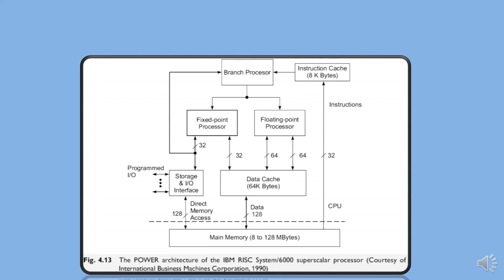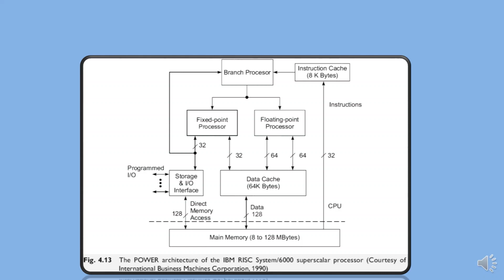As with any RISC processor, the RS6000 used hardwired rather than microcoded control logic. The system used a number of wide buses ranging from one word, that is 32 bits, for the FXU, to two words, meaning 64 bits, for the FPU, and four words for the I-cache and D-cache respectively.